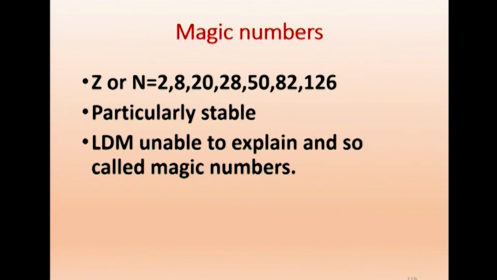The liquid drop model, which is a classical model, was unable to explain this, and so they call it magic. Something is happening that gives us stability, so it is called magic. Now, the shell model is able to explain that.